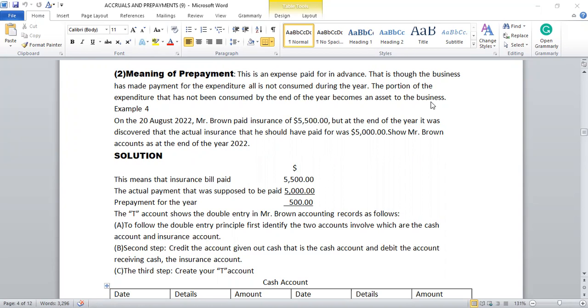Formally, the term was debtor, but currently we say receivable. I have a video on the balance sheet, so you can go and watch it. At the end of the day, when you prepare your accounts under the balance sheet, it comes under current assets. So you can go and watch that particular video. So that's the meaning. Let us go through examples.